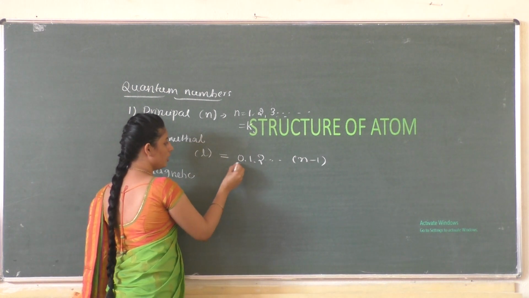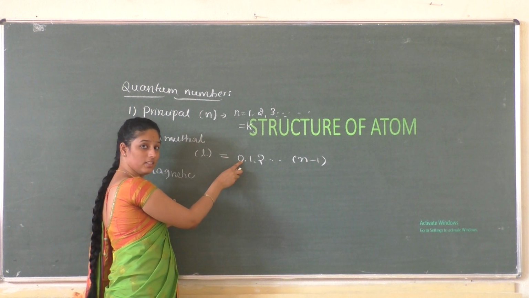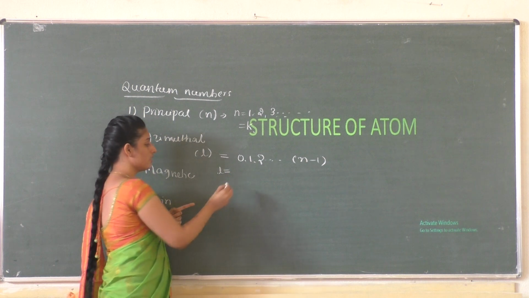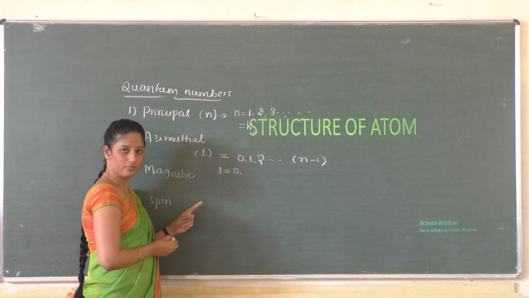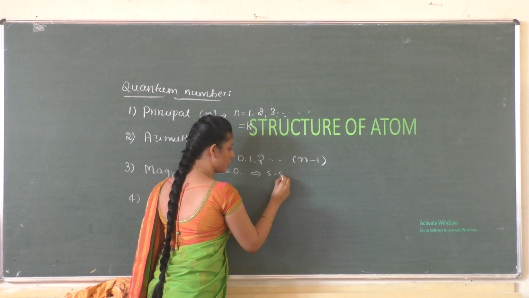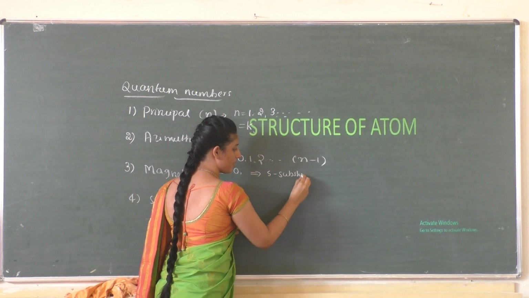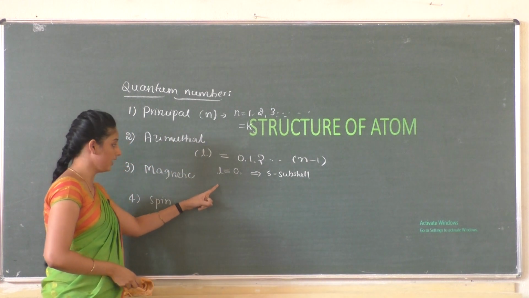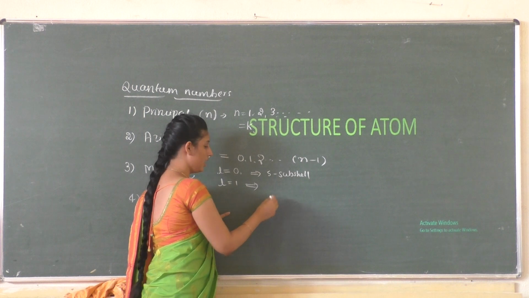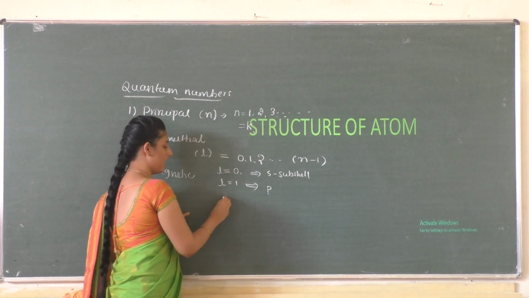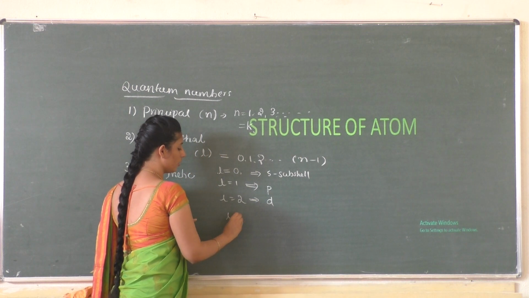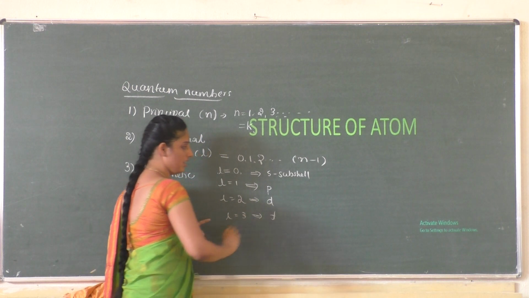Corresponding to the value of l, we have various orbitals. When l equals 0, it denotes the s subshell, which is very important. When l equals 1, it denotes the p subshell, l equal to 2 denotes the d subshell, and l equal to 3 denotes the f subshell.